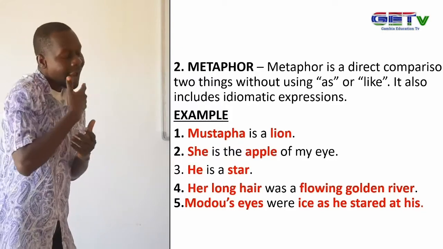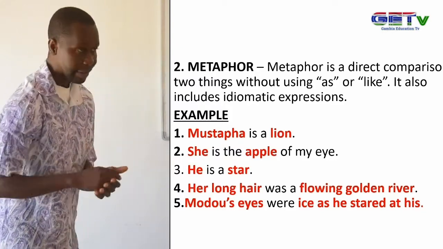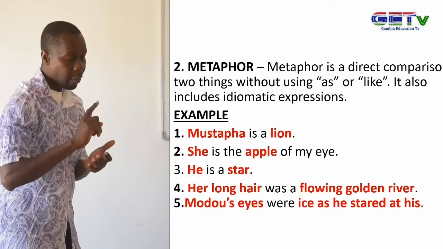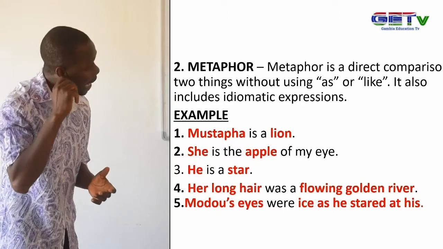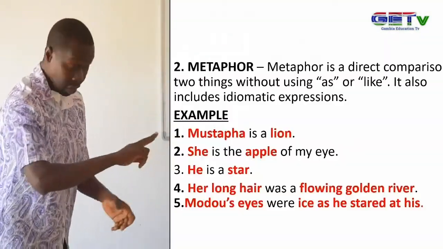We also said it includes some idioms. Apple of my eyes also means something else. So we are comparing she to an apple. Not saying she is like the apple of my eye, but she is. That is why we have metaphor as the direct comparison of two things without the use of as or like.